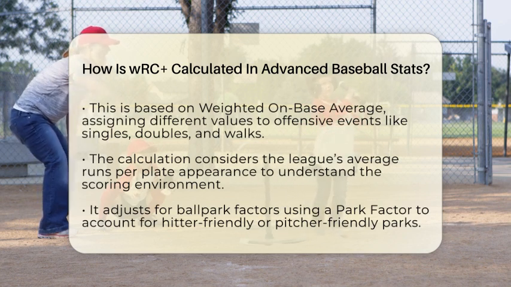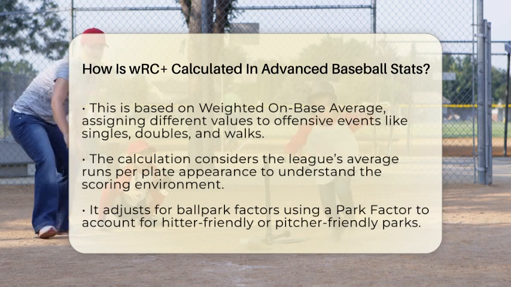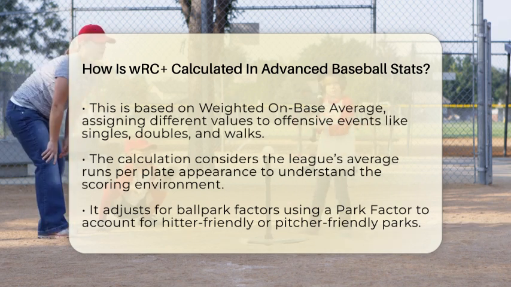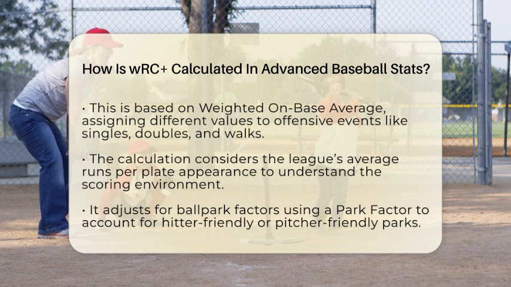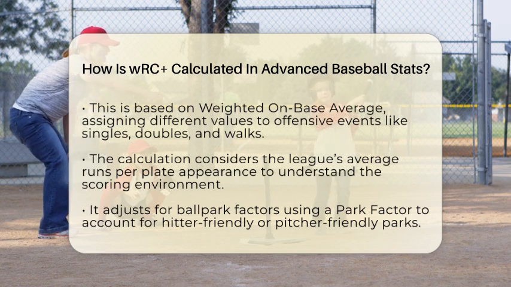Next, we look at the league's runs per plate appearance, which tells us how many runs are scored on average in that season. This helps us understand the overall scoring environment. Then, we adjust for the ballpark where the player mostly hits. Some parks favor hitters, like Coors Field, while others are more pitcher-friendly. We use a park factor to account for this, making sure the numbers aren't skewed by the environment.